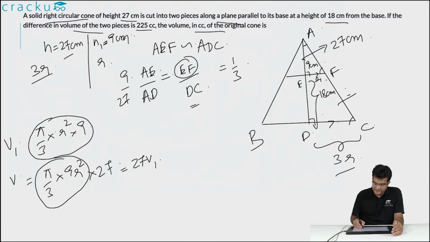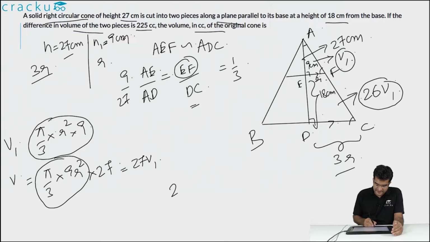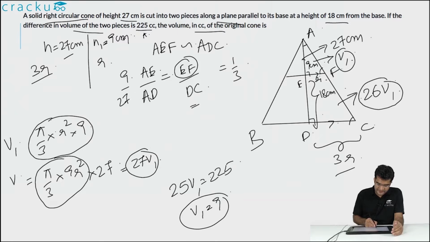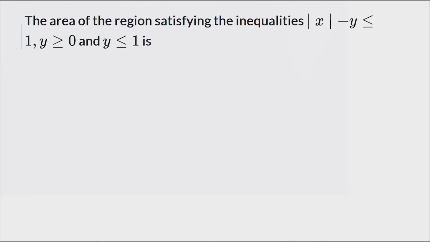So, what is the volume of the frustum, that is the bottom part? This will equal 26 V1. The smaller cone, the new cone that is formed, is equal to V1, and the overall volume of the original cone is 27 V1. We are told that the difference between 26 V1 and V1, that is 25 V1, is given to be equal to 225, or V1 is equal to 9. So what is the volume of the original cone, which is equal to 27 V1? That will equal 27 into 9, which is equal to 243. So the correct answer is 243 cc.